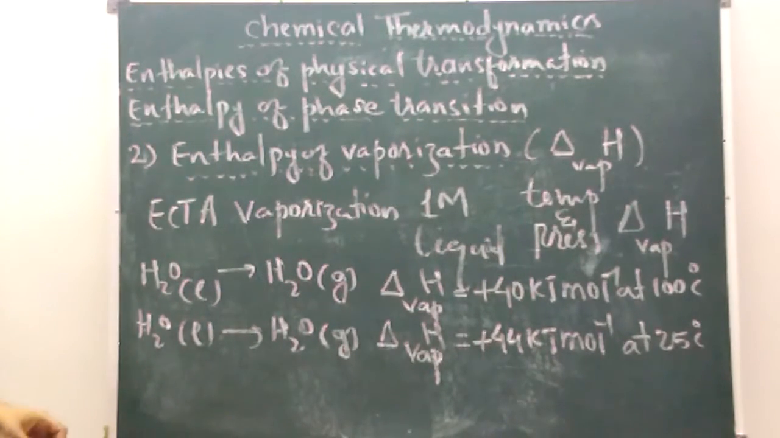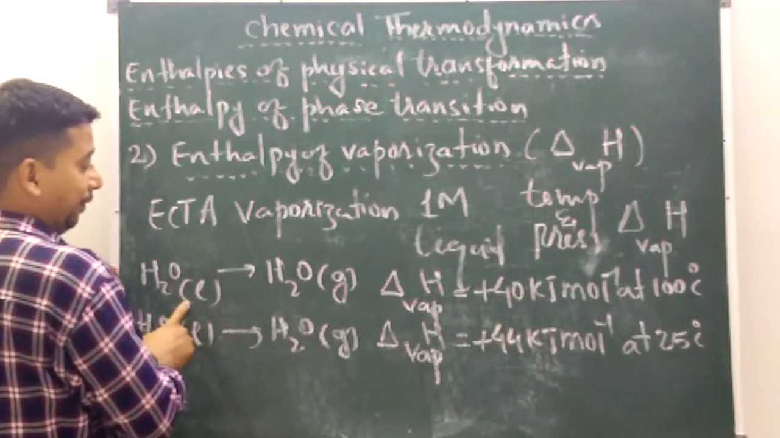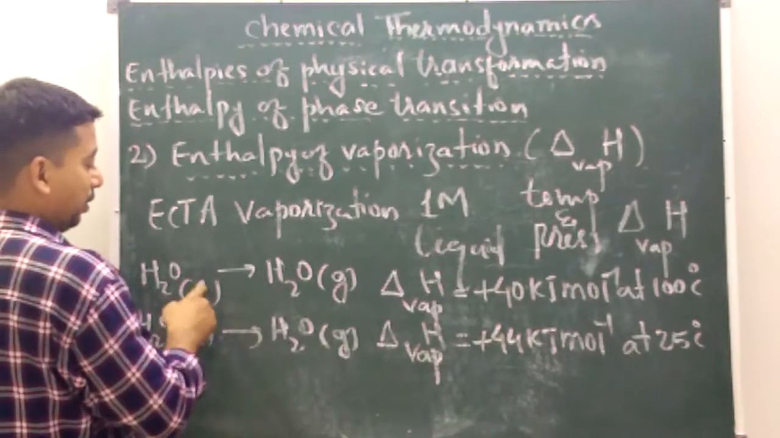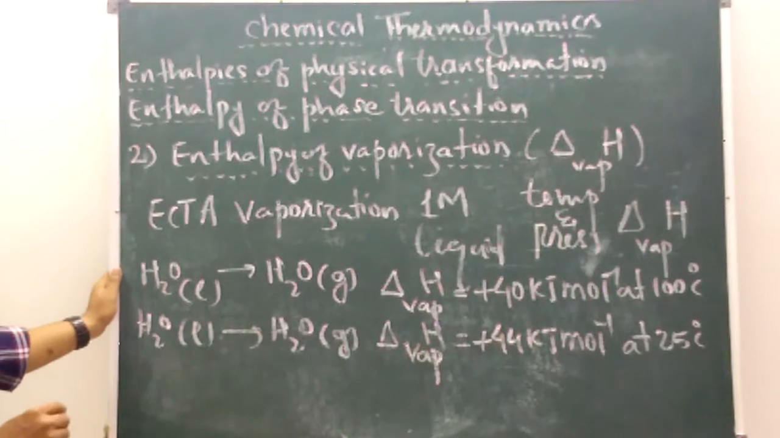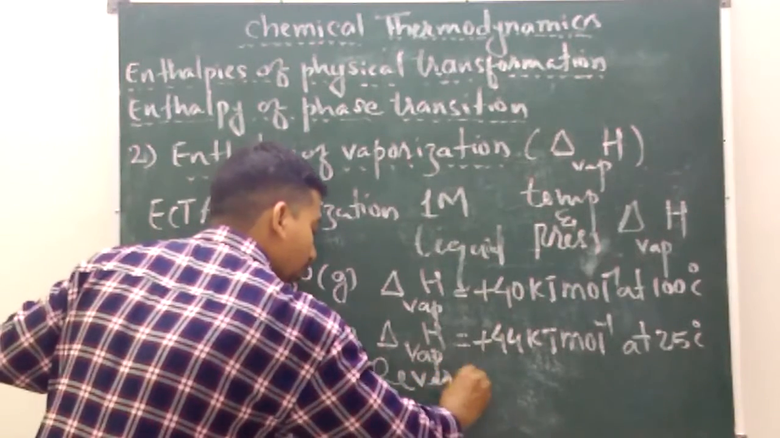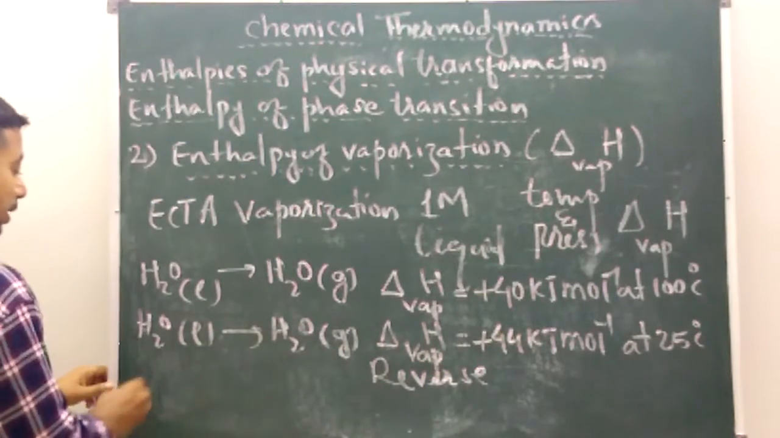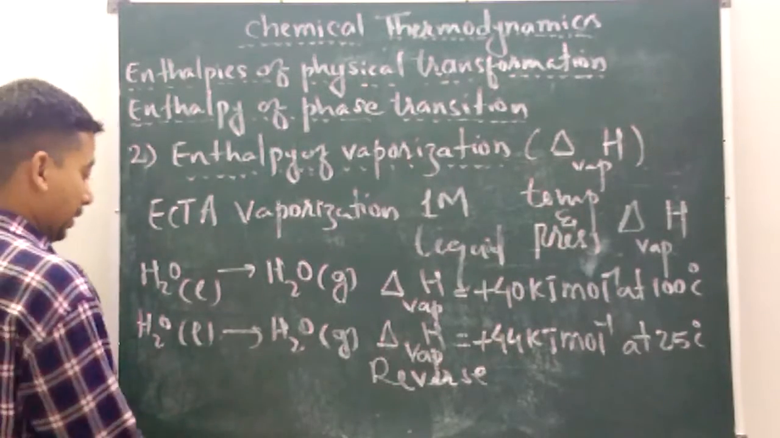Now the reverse of vaporization, formation of gas from liquid. The reverse will be formation of liquid from gas, that will be called condensation. See the reverse process, that will be called condensation, and the enthalpy change will be called enthalpy of condensation.